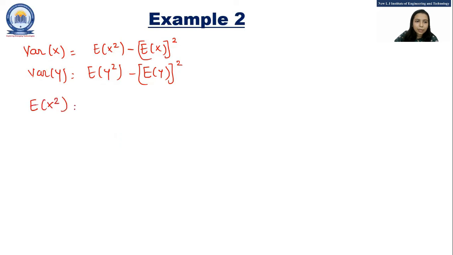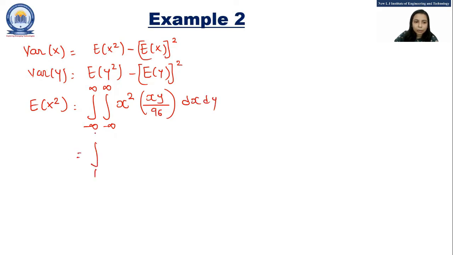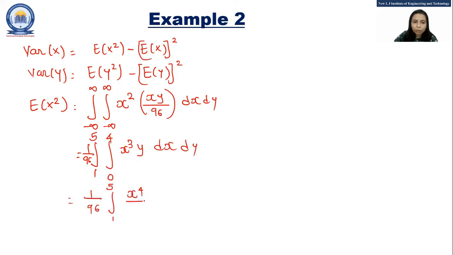So E of x square is integration from minus infinity to infinity, again integration from minus infinity to infinity, x square into f of xy, that is xy divided by 96 dx dy. So y exists from 1 to 5 and x exists from 0 to 4, x cube y, and 1 by 96 would become common, dx dy. So 1 by 96 integration from 1 to 5, x raised to 4 upon 4, upper limit is 4, lower limit is 0, y dy.